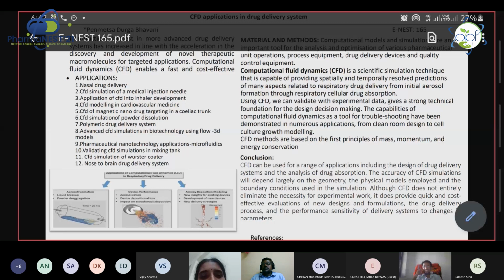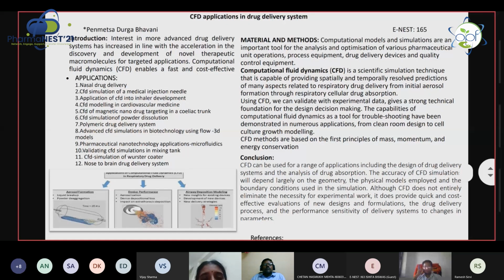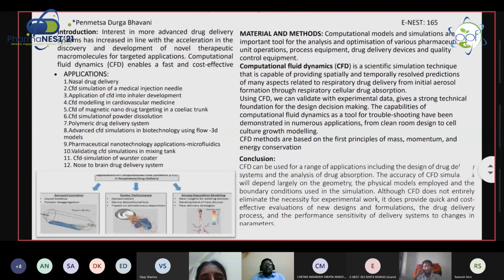Here I'm going to tell you where we can apply this CFD: nasal drug delivery systems, CFD simulations of medical injection needles, applications of CFD in inhaler development like aerosols, CFD modeling in cardiovascular medicine, and magnetic nanotargeting, where magnetic nanoparticles can also be designed by using CFD simulations, and powder dissolution and polymeric drug delivery systems. These are some examples of the applications of CFD.